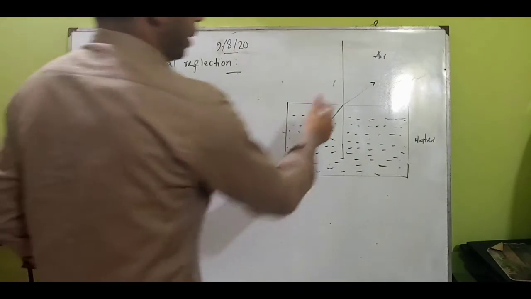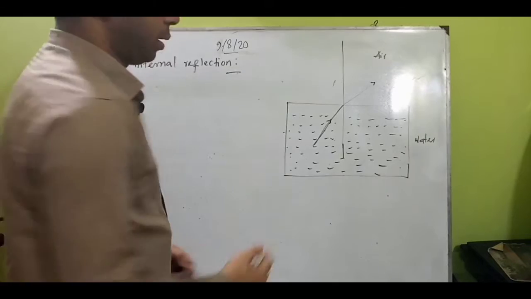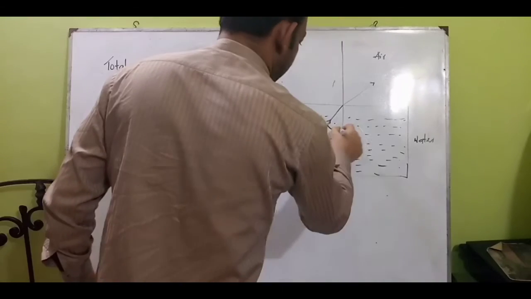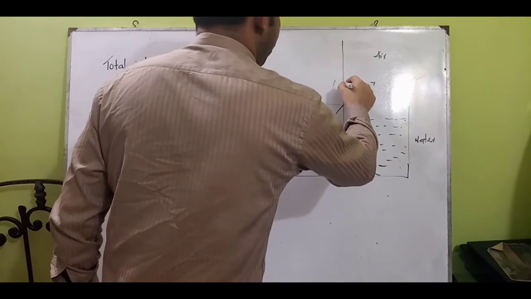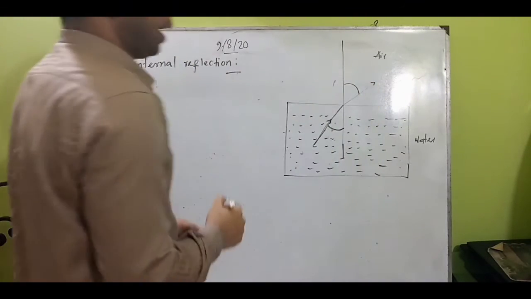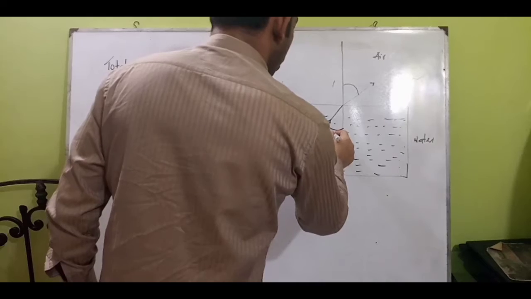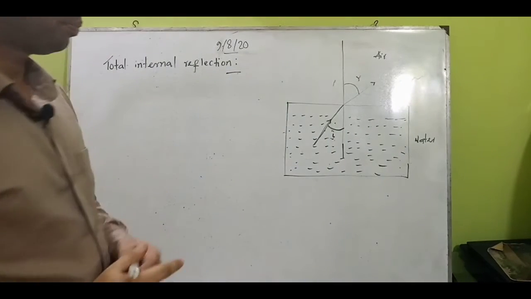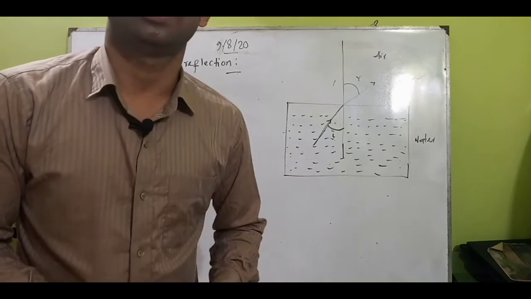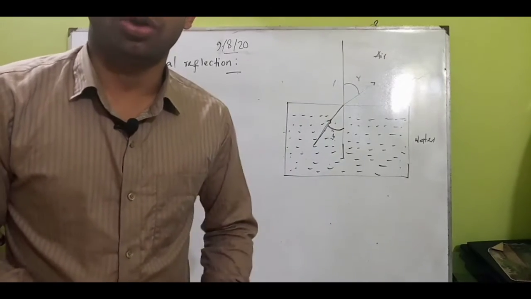Look here, if this is the perpendicular line, we can mark the angle of incidence and the angle of refraction, or refracted angle. What is the reason for that? We know the law of refraction.